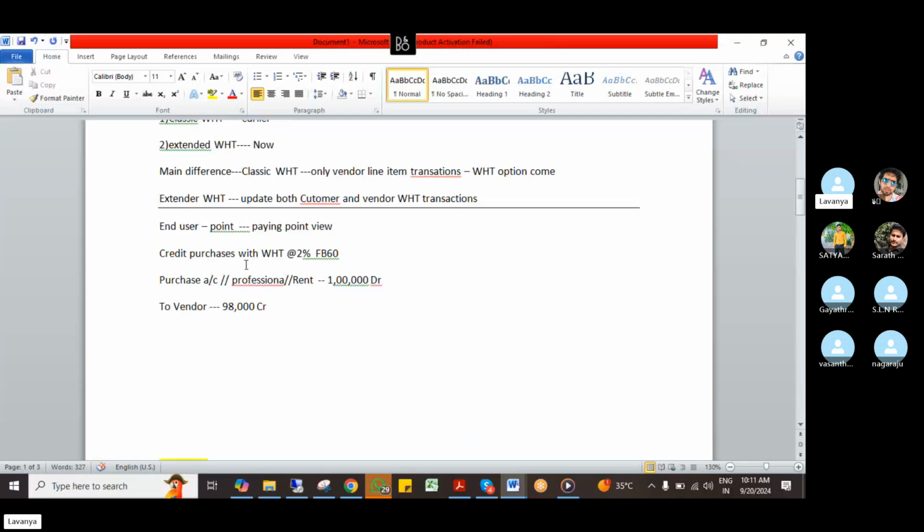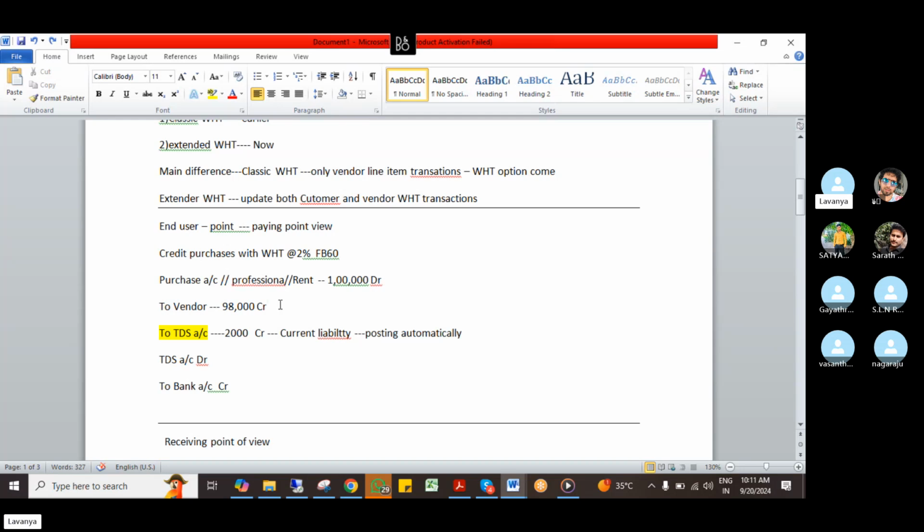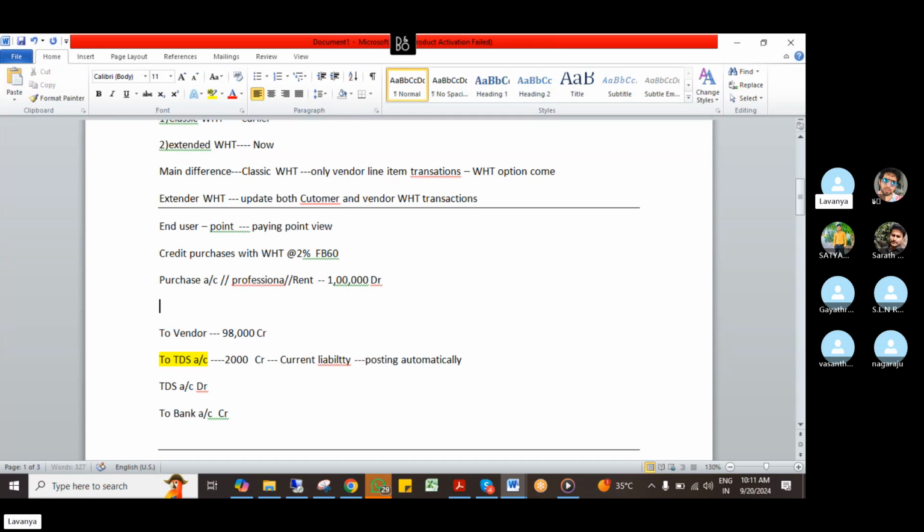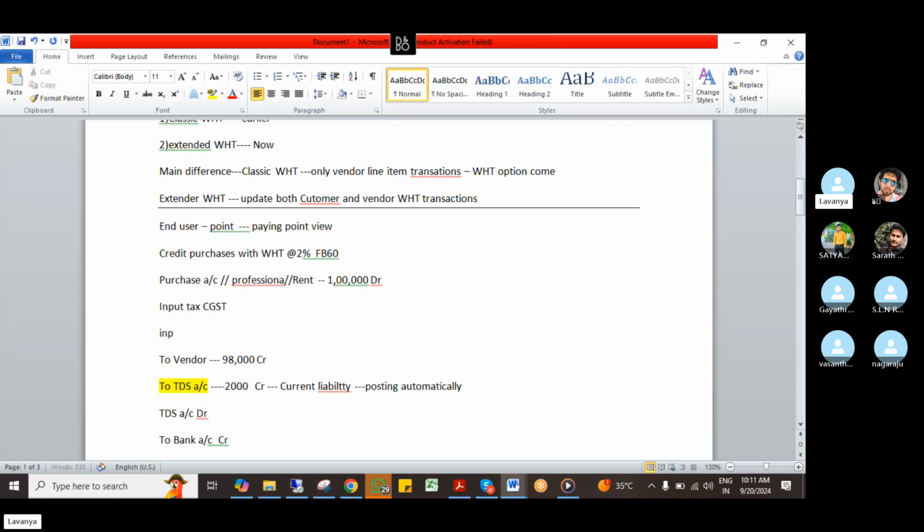Same credit purchases. This is purchase, right? One second. This is control. Here credit purchase is same online. I'm collecting here input tax, see CGST and input tax, SGST, and to vendor account, TDS. So four transactions will come. Okay, so I will show you this concept.